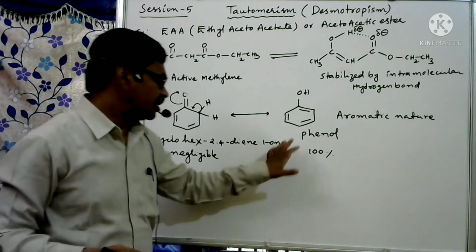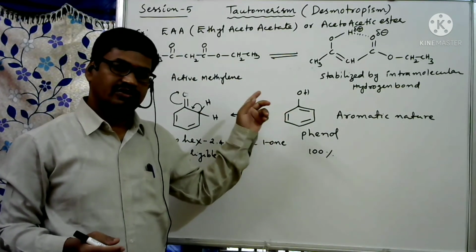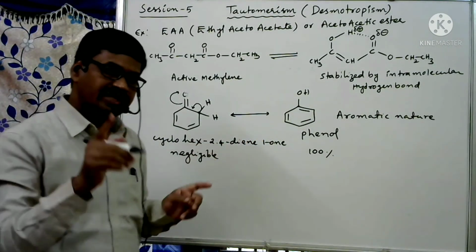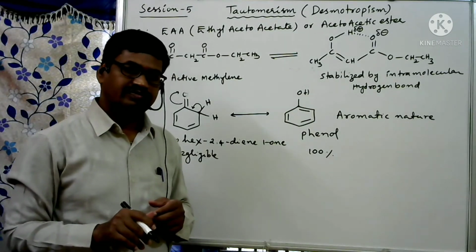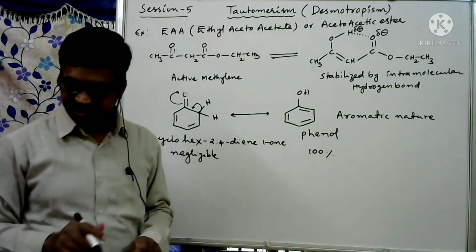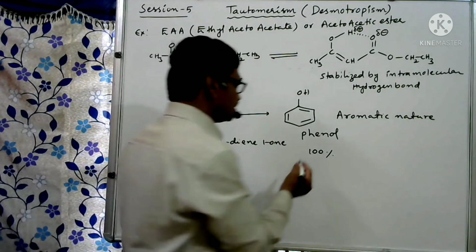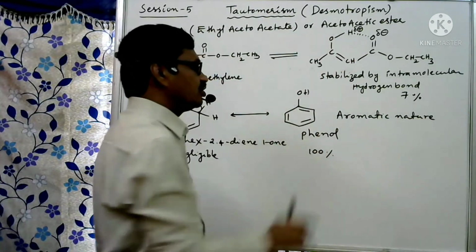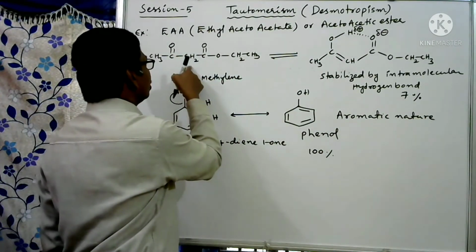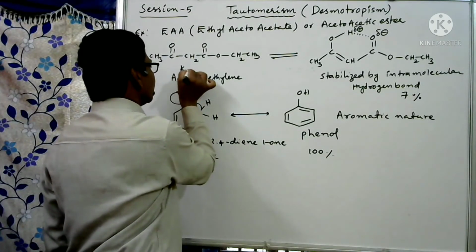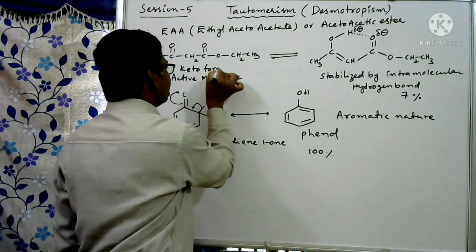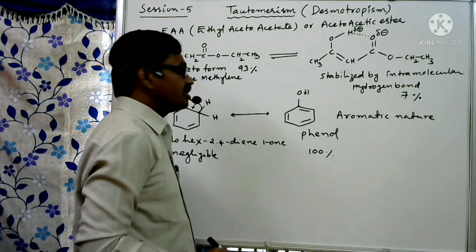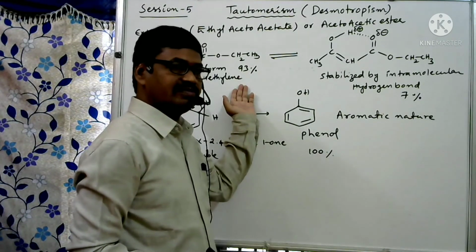It is with respect to the ones I just wrote, no? Acetone or acetaldehyde, or cyclohexanone containing only one double bond. Compared to that, here its percentage is somewhat more. How much is it? It increases to 7%, because of this intramolecular hydrogen bonding. This is the keto form, and this keto form is 93%. Why does it decrease from 100% to 93%?